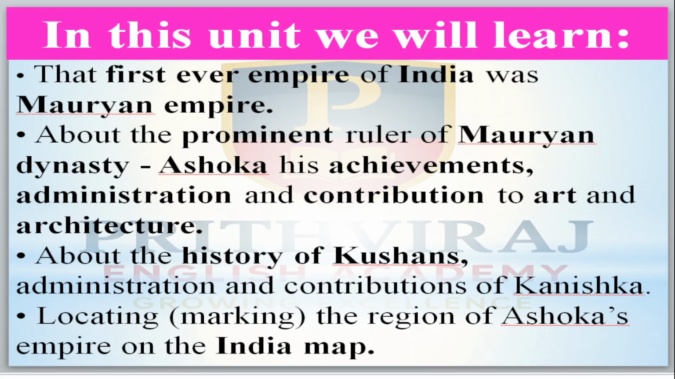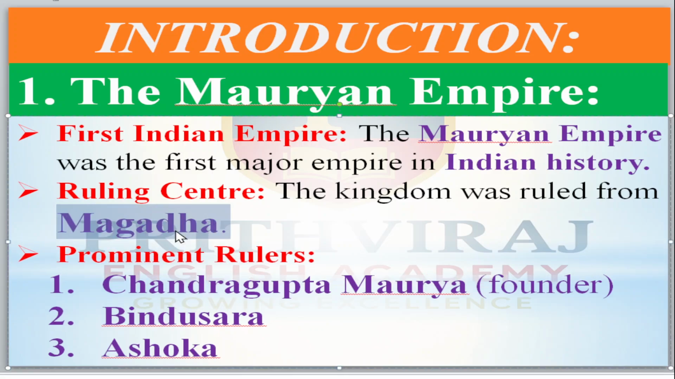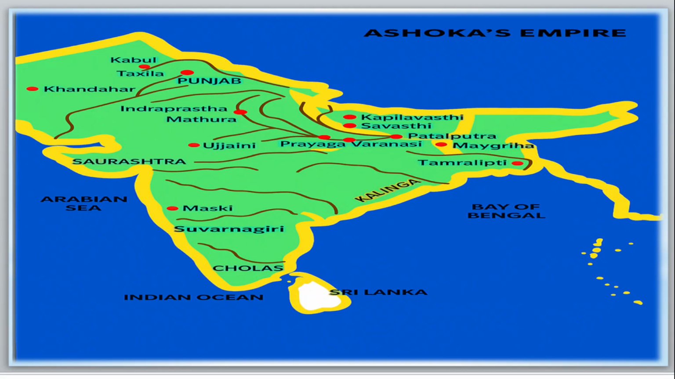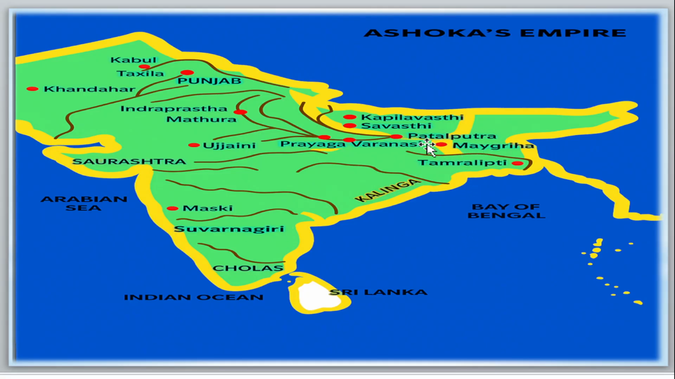Now, let us start the introduction part. First is the Mauryan Empire. It was the first major empire in Indian history. The kingdom was ruled from Magadh. Magadh means today's Bihar. Today's Bihar was called Magadh once upon a time.